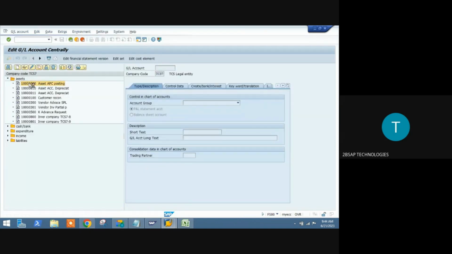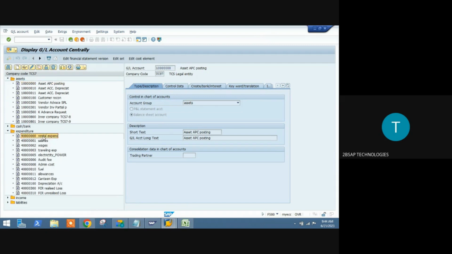From the asset point of view, I have created an asset APC, meaning asset purchase. When you are purchasing an asset, the value will get updated to this code. When you are doing some expenditure, rental expenditure, this is the code I am going to use. Here you can see P&L and balance sheet. You have two natures of accounts: one is the P&L account, the other is the balance sheet account. Or if you are posting some salaries, this is the account I am going to use. These are the things the master data team will create.